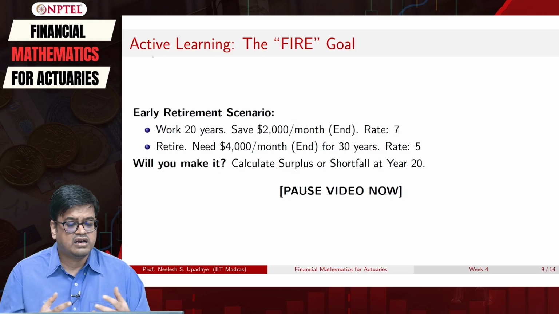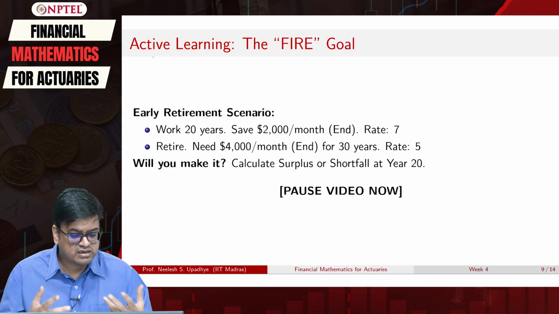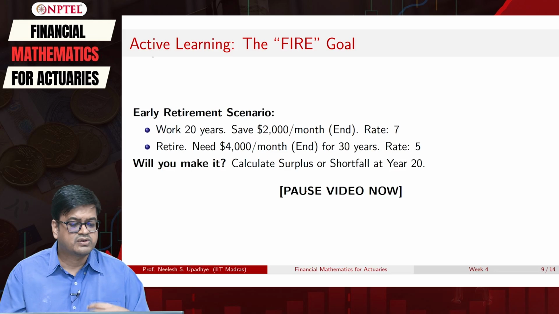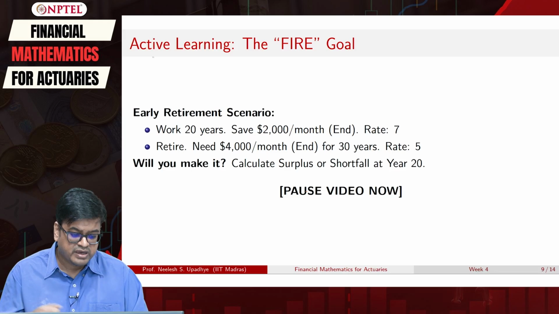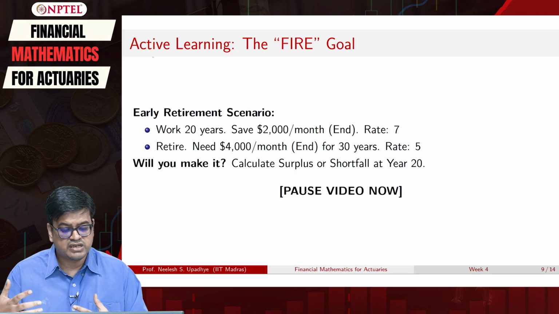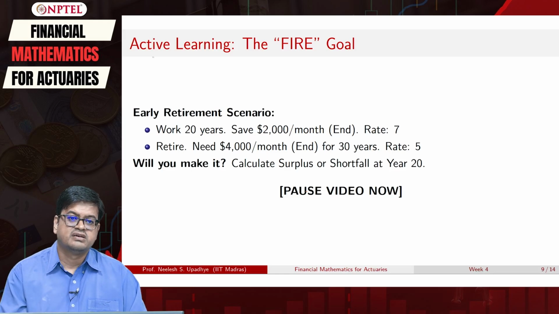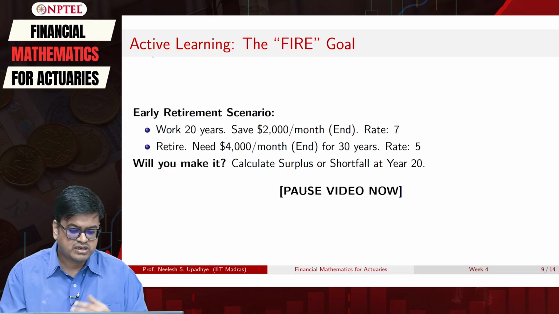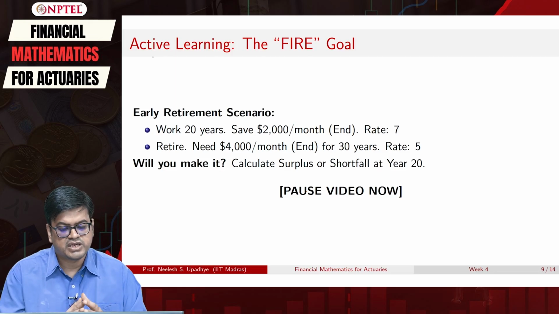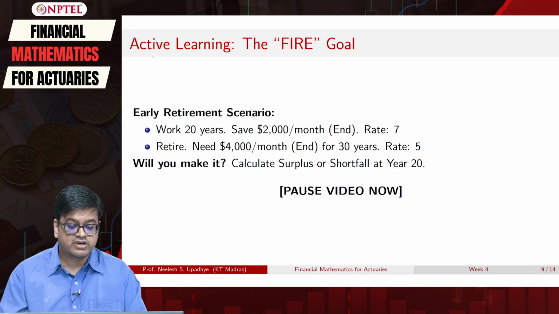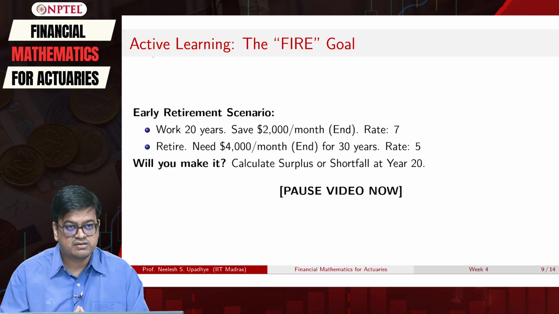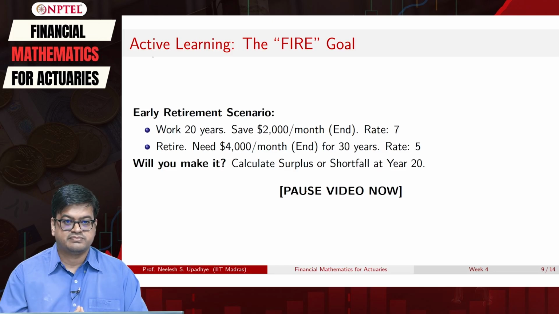So now you are willing to evaluate this scenario, and you want to calculate how much money this person will have, how much money this person will withdraw, and when you are at year 20, will you be in surplus or in shortfall. With the given methodology, remember there is no beginning of the period, both are end. So you do not have to get into BGN mode, you can work with end mode provided you have reset your calculator. Okay, so pause the video, check the answer and come back.